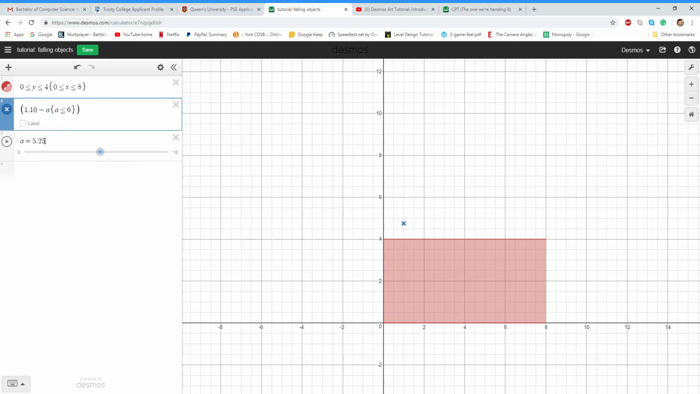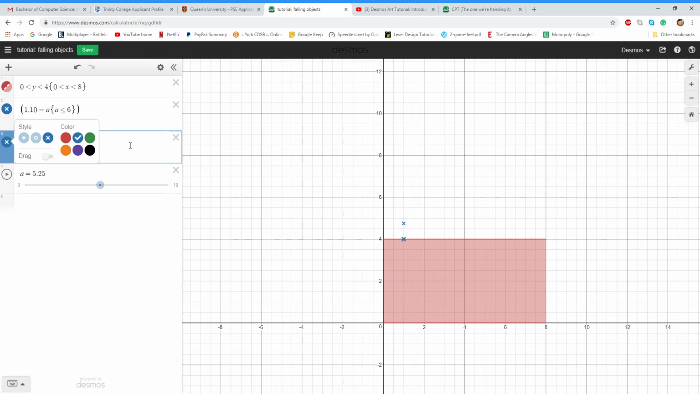So if a is less than or equal to 6, let me copy paste it. And you want the y value to be 4. Let's make these look the same. And let's just flip around the restriction. So here it is. When it gets to 4, you'll notice that it stops.